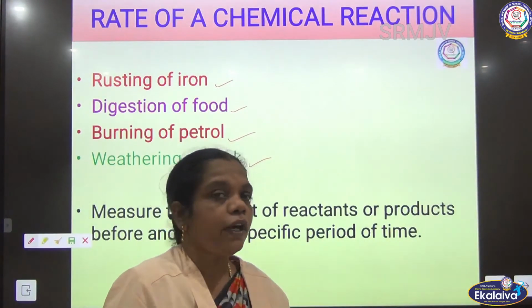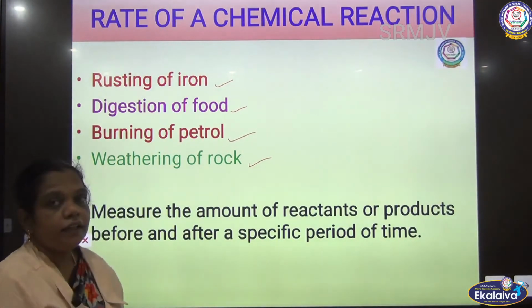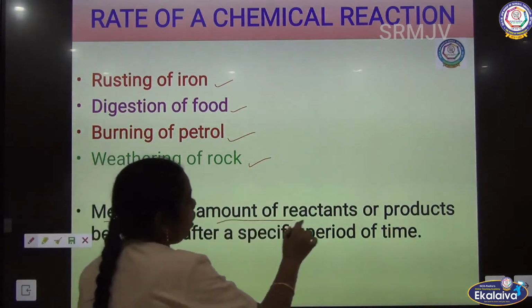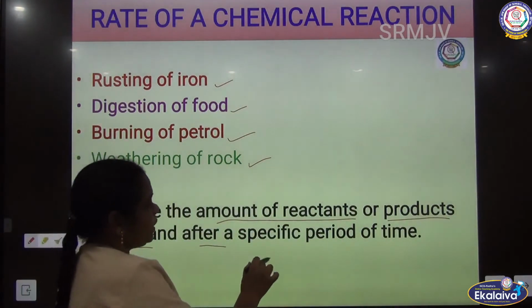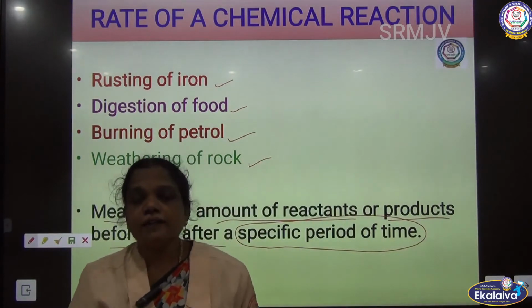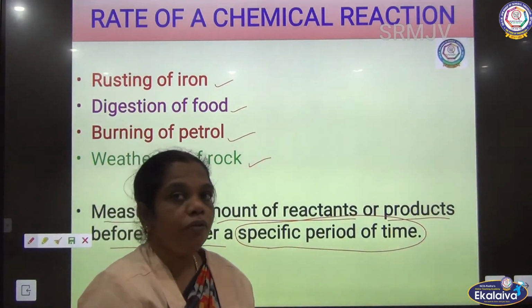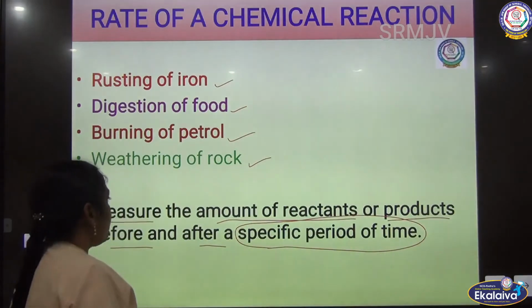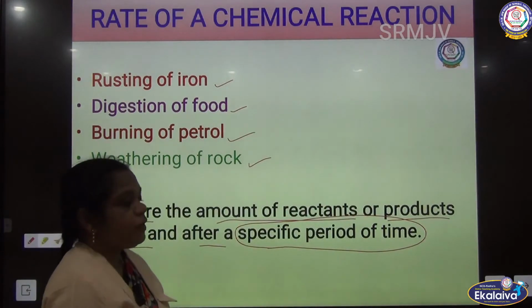So how are we going to rate? Rate means the time taken for the completion of the chemical reaction. Now how are we going to measure it? We measure the amount of reactant or the product before and after a specific period of time. Based on the specific period of time, we assign whether the reaction is a slow reaction or a fast reaction.